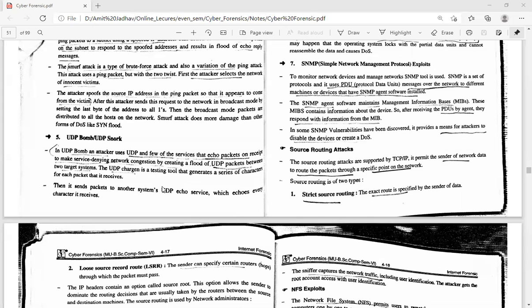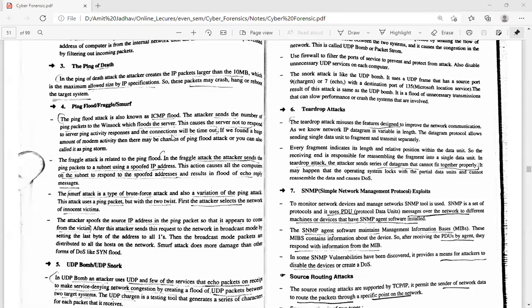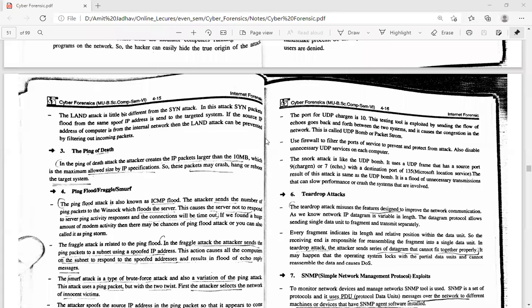So again, whenever the first system is finished, the attacker moves to the other system and sends the packets to that system also. It will create the echo service. That means it repeats the characters. This is known as the UDP bomb or UDP snork. The port for UDP chargen is 19. This testing tool is exploited by sending a flow of echoes back and forth between the two systems, and it causes congestion in the network. So whenever a number of UDP packets are sent to the system, congestion is generated, and this is known as the UDP bomb or the packet storm.